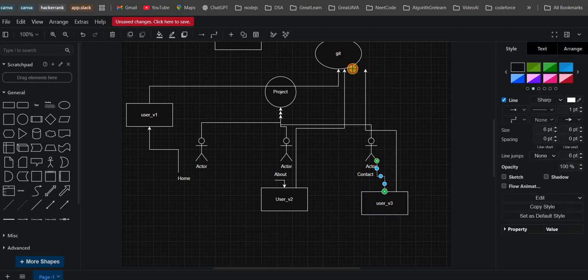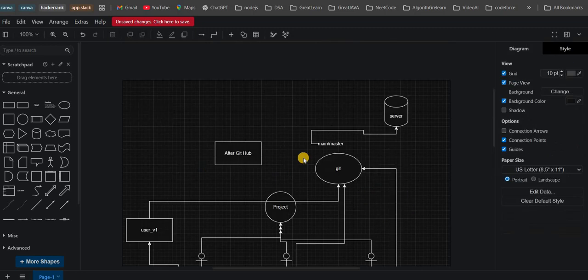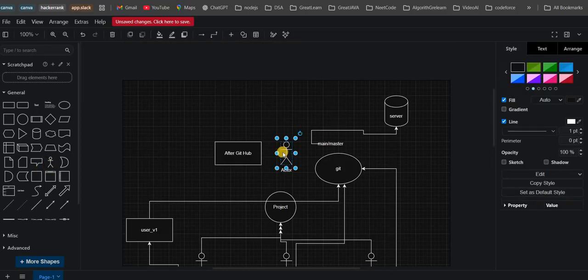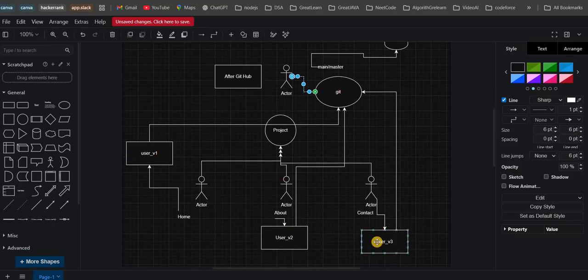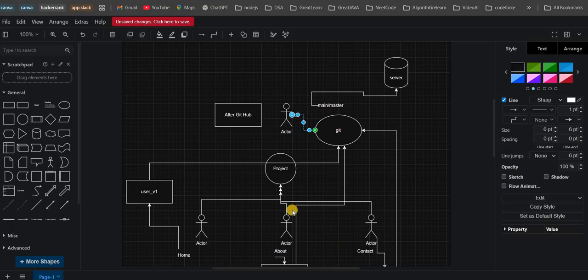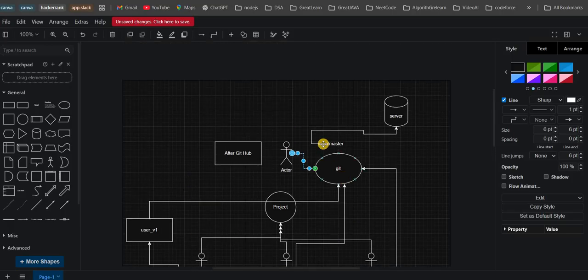Once it's done, you will also push into the Git. Once all work is done, then the team lead will take the updates and merge these complete branches, user 1, user 2, user 3, and push them into the main branch. Because GitHub is verified, if any issue is there, it will tell the team lead.